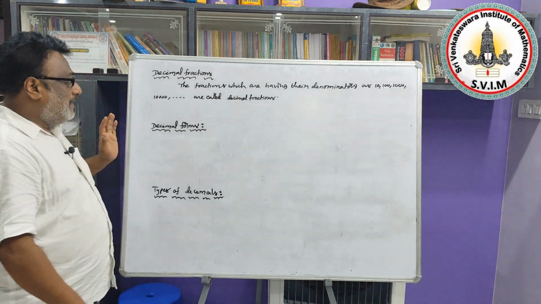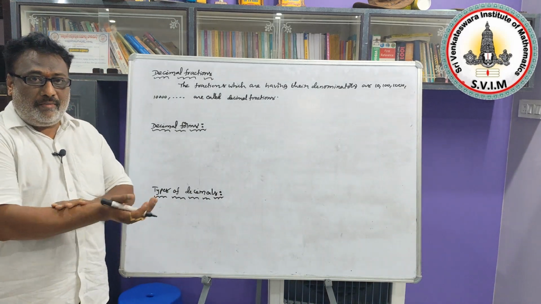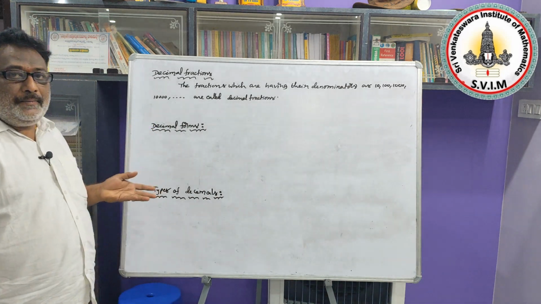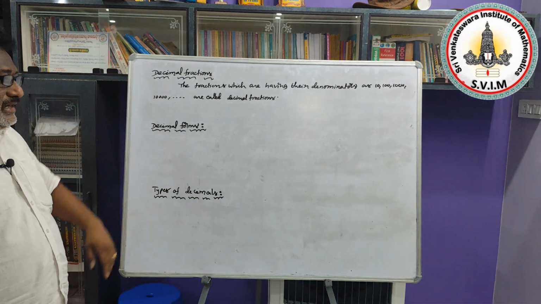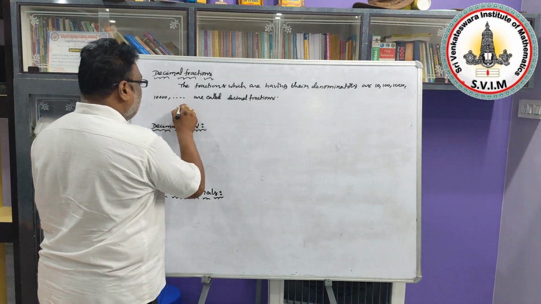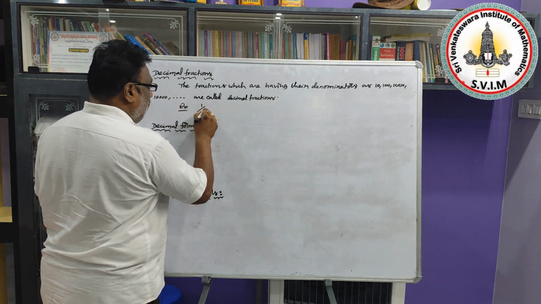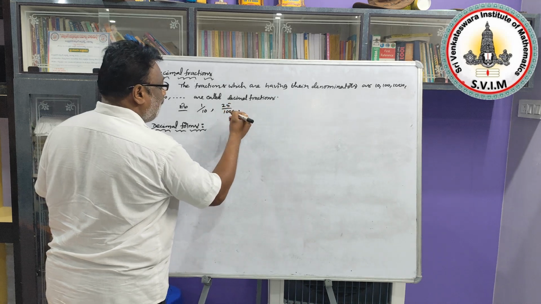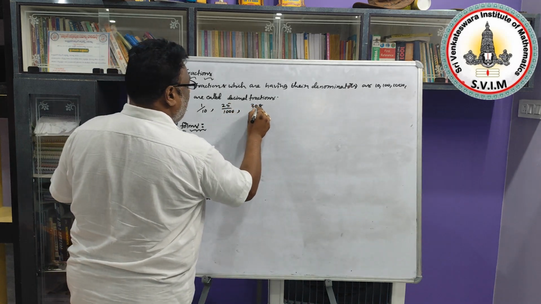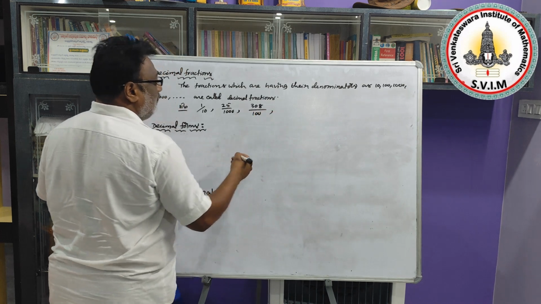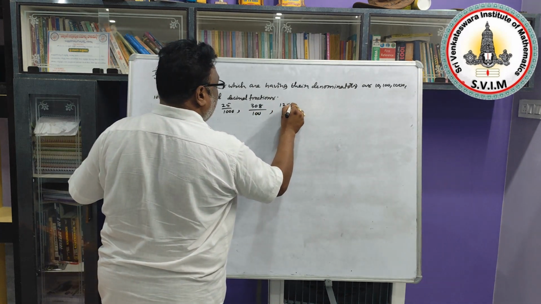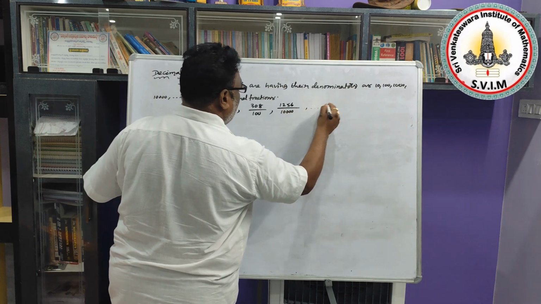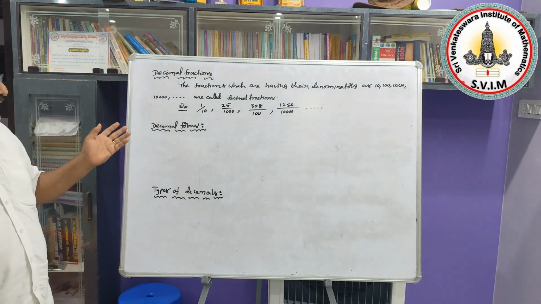So the fractions whose denominators are 10, 100, 1000, 10,000 and so on, we call them decimal fractions. As examples: 1/10, 25/1000, 308/100, 1256/10,000. Like that we can take examples.